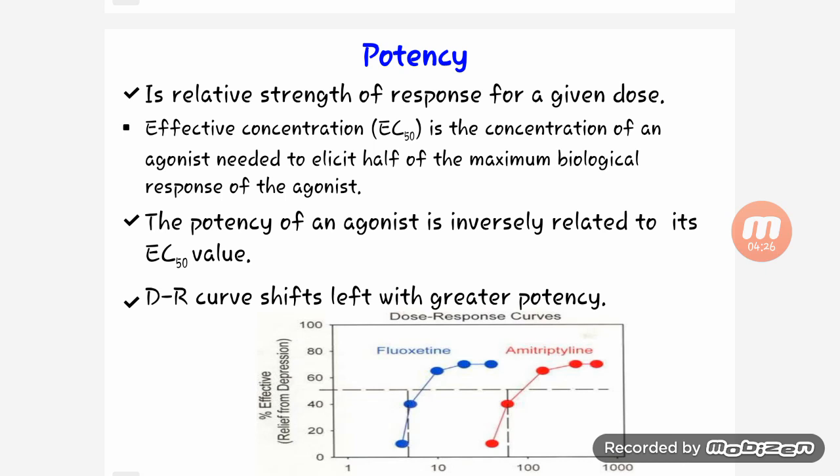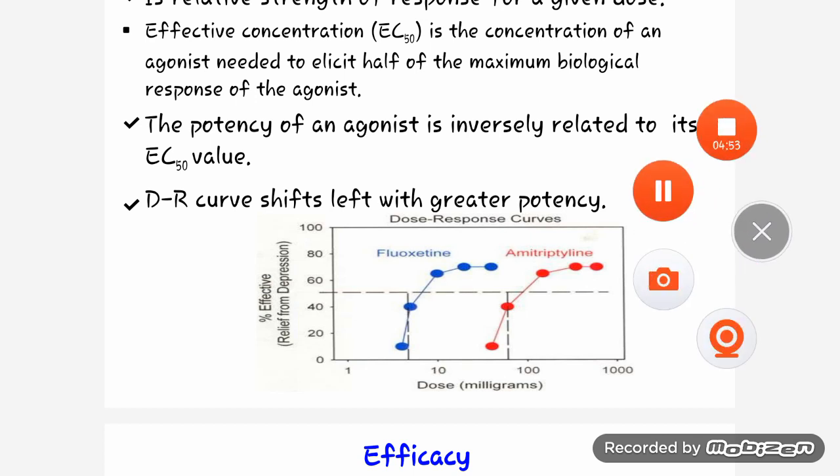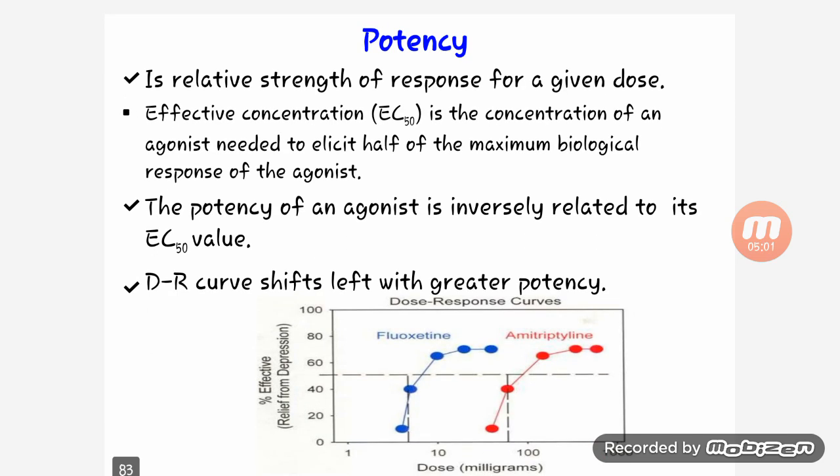Next is potency. It is the relative strength of the response of a given dose. Effective concentration is the concentration of an agonist needed to elicit half of the maximum biological response of the agonist. The potency of an agonist is inversely related to its EC50 value. The dose response curve shifts left with greater potency. So let's see what is potency. So potency, it is relative strength.